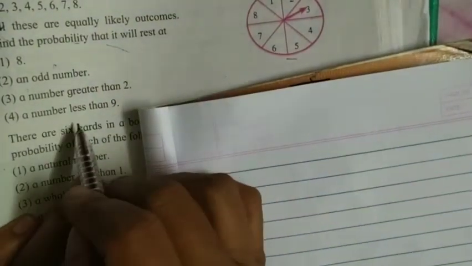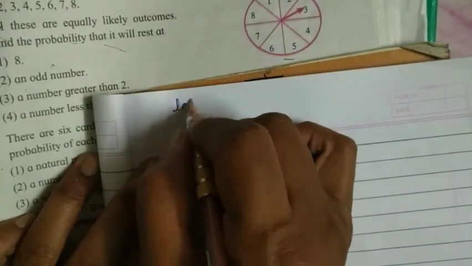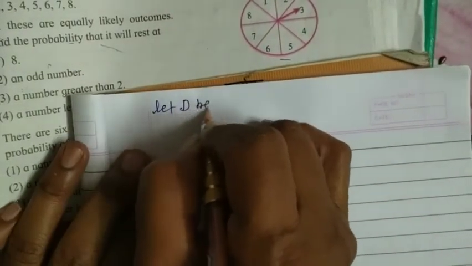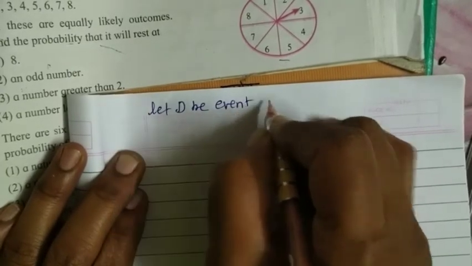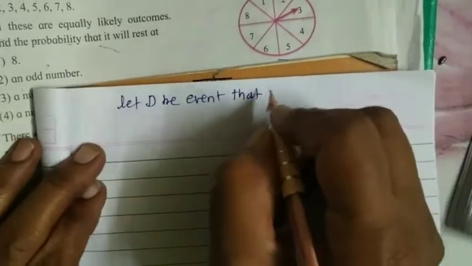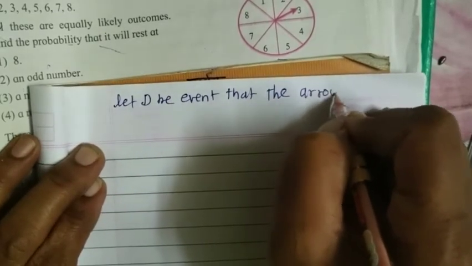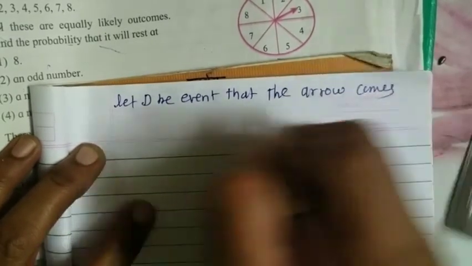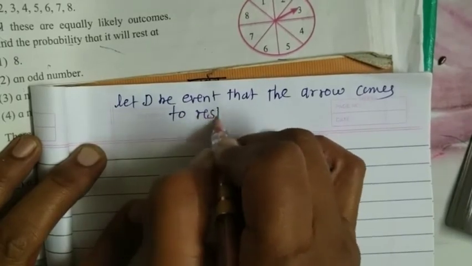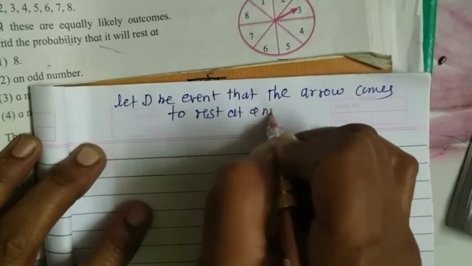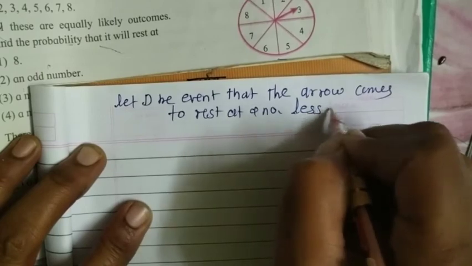Next one, the last one, a number less than 9, and all sample points are less than 9. Let D be the event that the arrow comes to rest at a number less than 9.